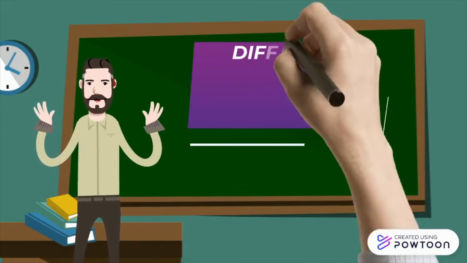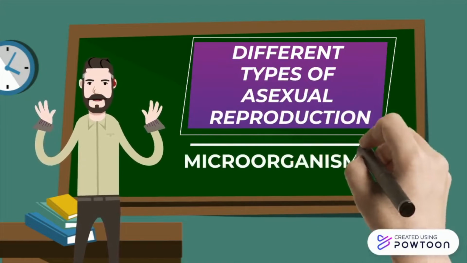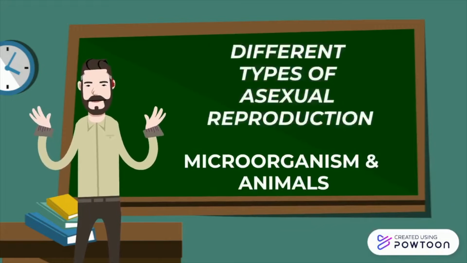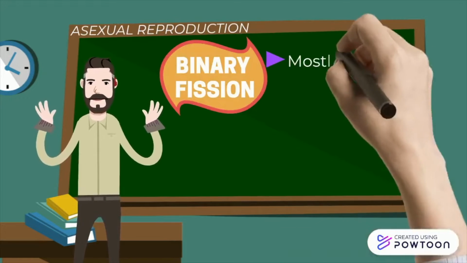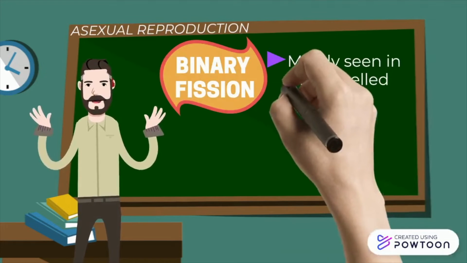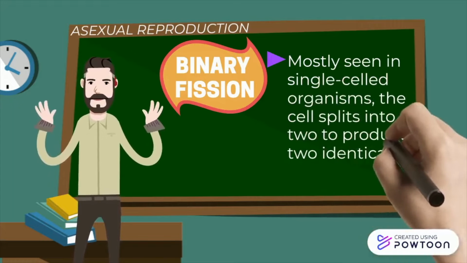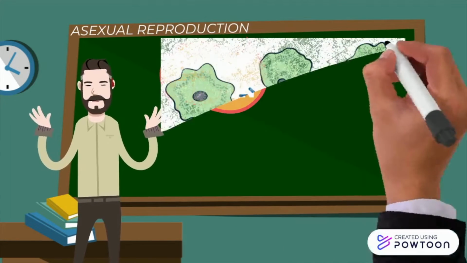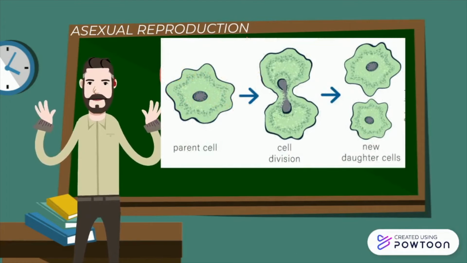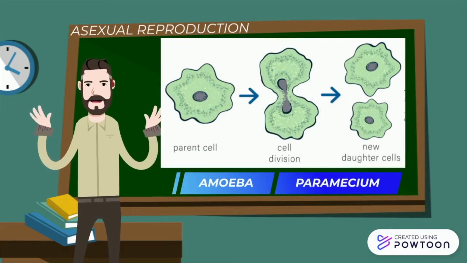Now, let us have the different types of asexual reproduction in microorganisms and animals. First, we have the binary fission, which is mostly seen in single-celled organisms. The cell splits into two to produce two identical offspring. Each half grows at a rapid pace to become an adult. Examples are amoeba and paramecium.